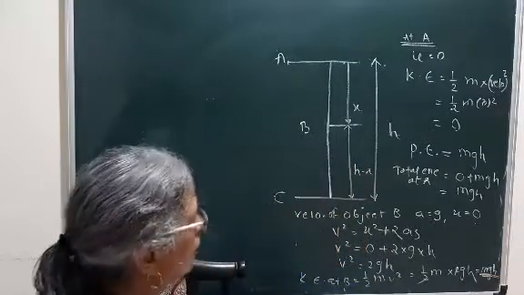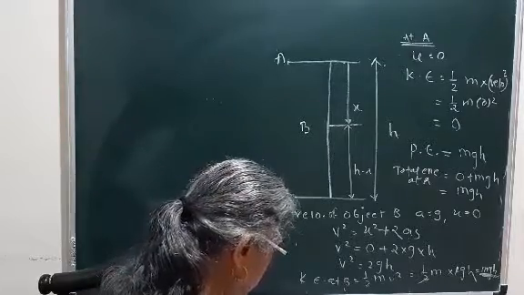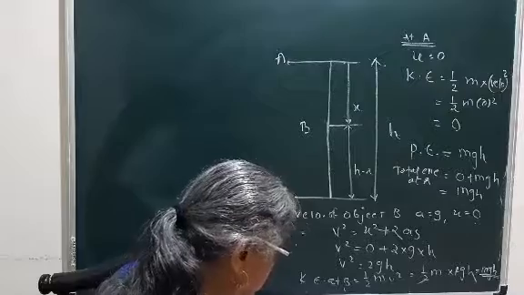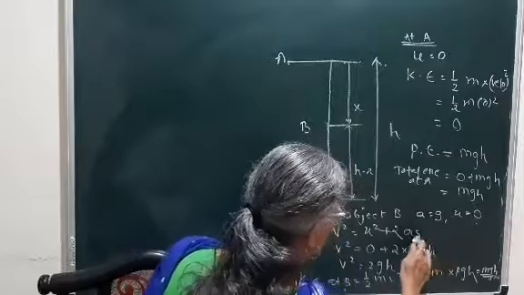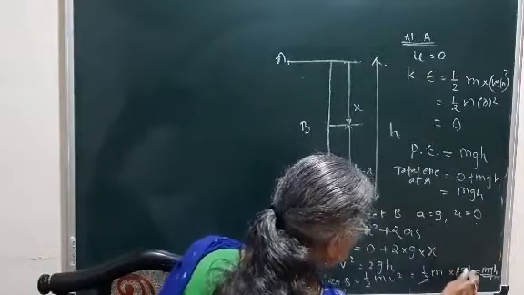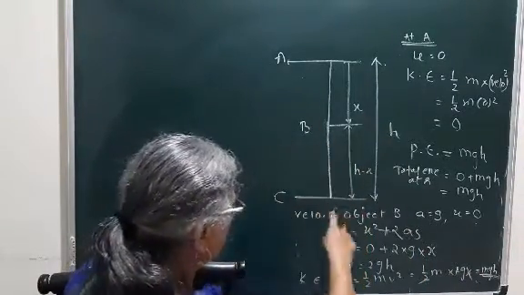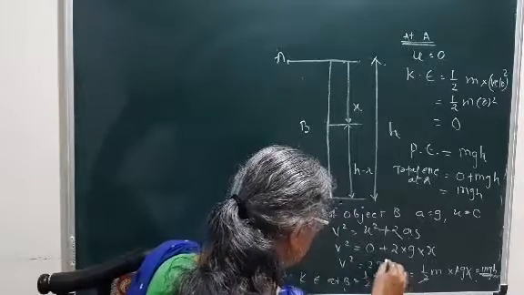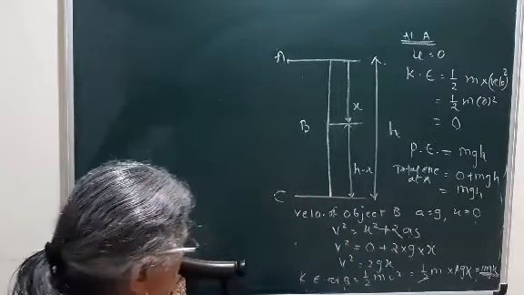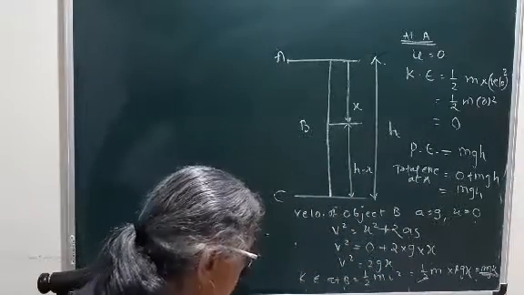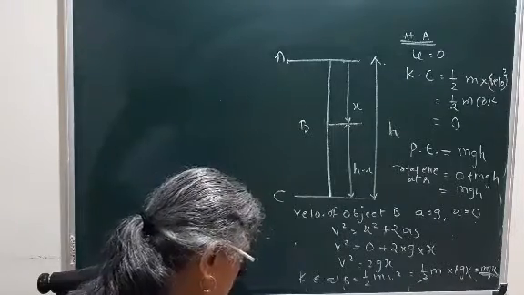Followed? Now we are going to calculate the potential energy. Here s is equal to x we are going to take at position B. The height is x, so here instead of s we are going to take x, because the height is x, it is not h, h is the height of A from the ground. Followed? So half into 2gx, so mgx will be the kinetic energy of the object at point B. Followed?